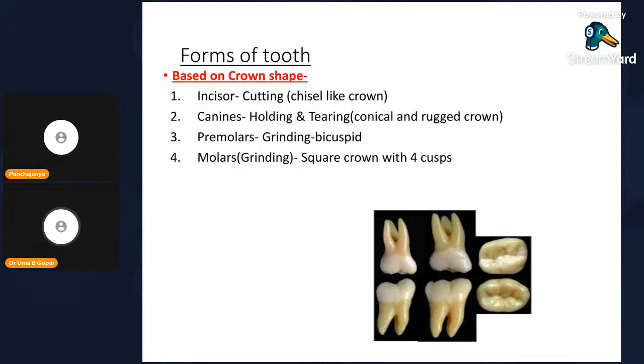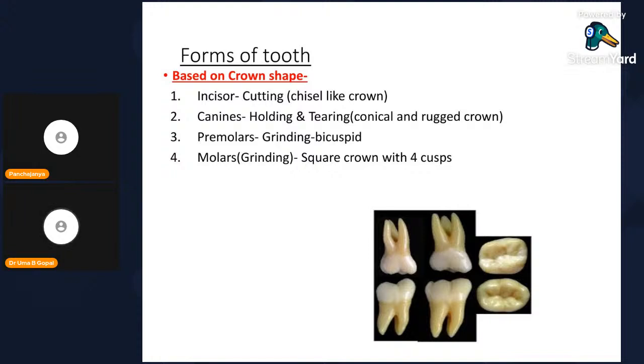Different types of tooth, forms of tooth. So you see, this is also an MCQ question, or under the anatomy of teeth they may ask, but in the syllabus it is not there under GIT. So it is not a must to know, it is desirable to know and nice to know. Okay, forms of tooth based on crown shape.